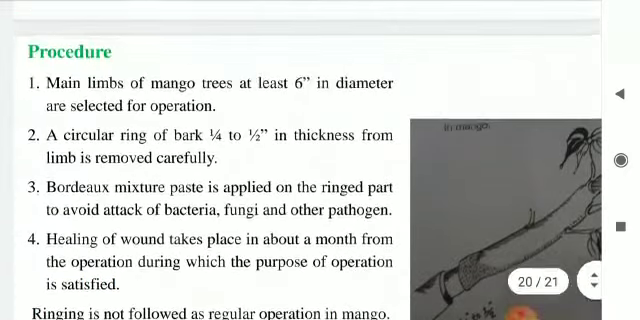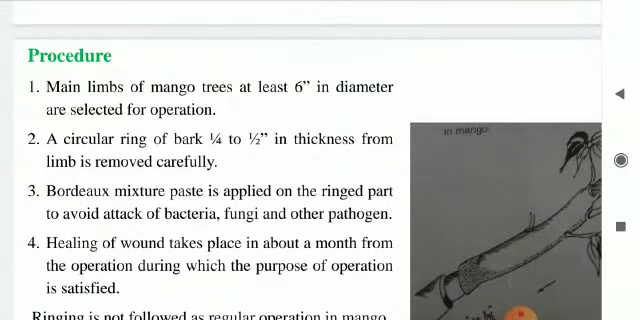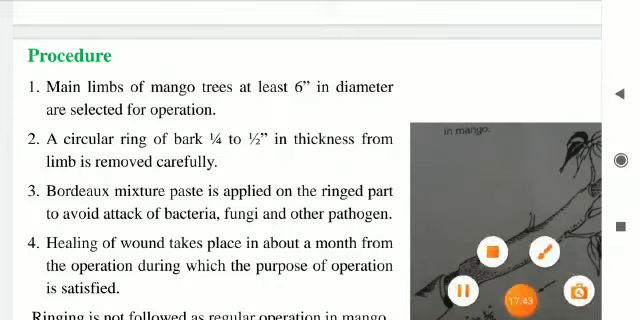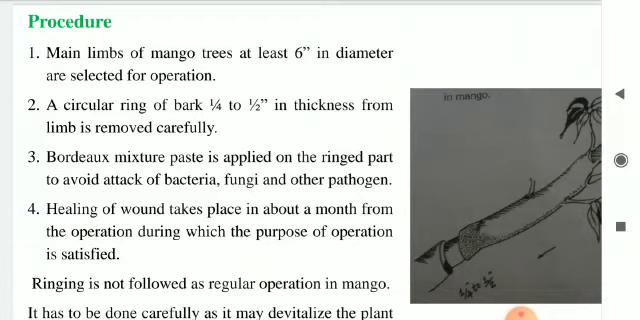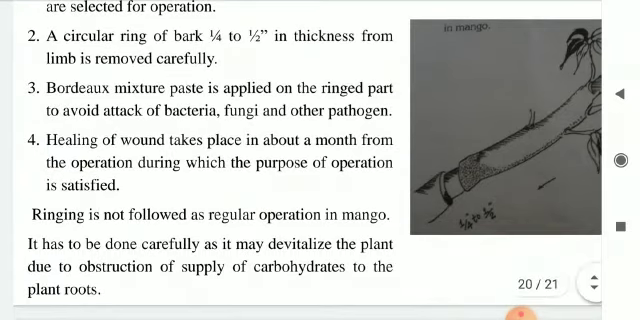Let us move on to the next slide on ringing. The procedure for ringing is: main limbs of mango trees at least 6 inch in diameter are selected for this operation. A circular ring of bark 1/4 to 1/2 inch in thickness is removed carefully from the limb. Bordeaux mixture paste is applied on the ringed part to avoid attack of bacteria, fungi and other pathogens. Healing of the wound takes place in about a month from the operation, during which the purpose of the operation is satisfied.